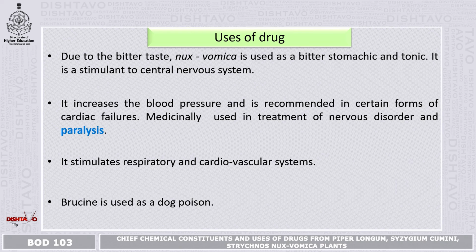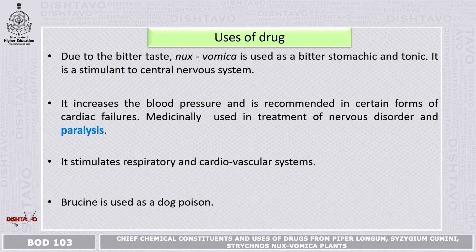Here the plant, that is nux vomica, is used as a bitter tonic. Most of the stomach ailments are treated with the seeds, and it has a bitter taste, and it also stimulates the central nervous system.